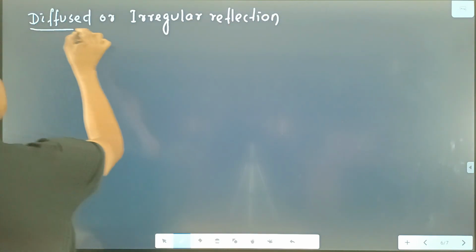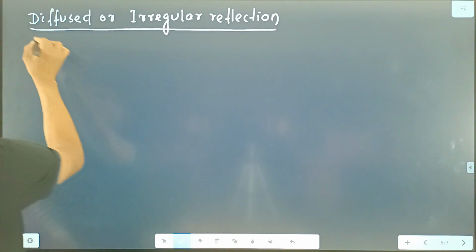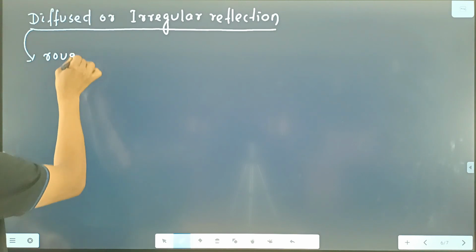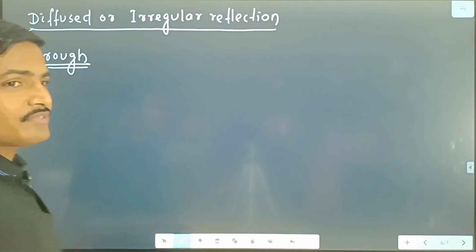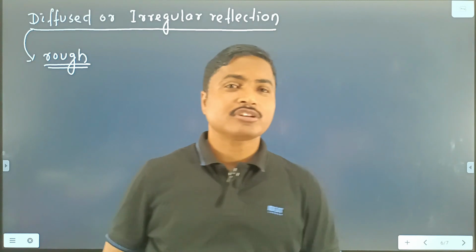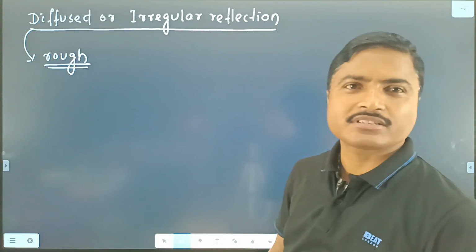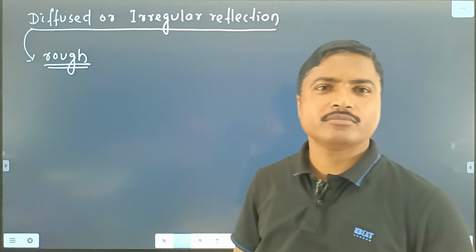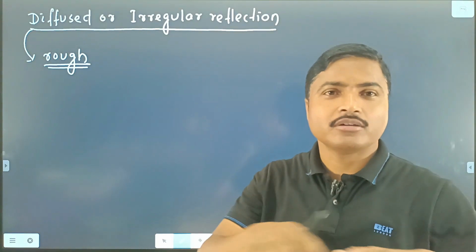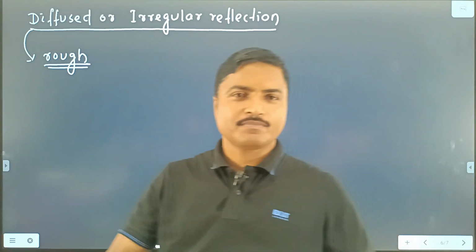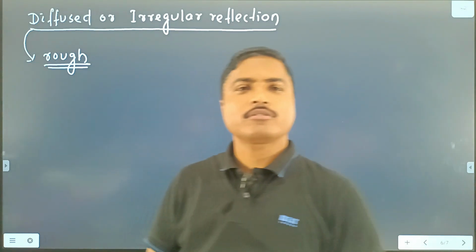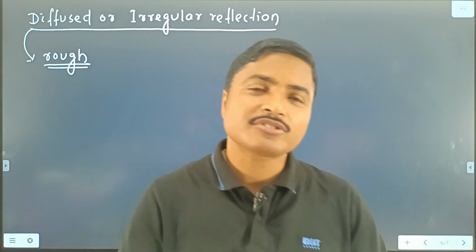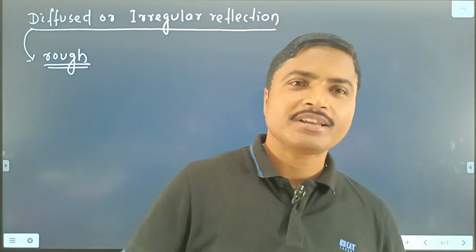Irregular reflection means the surface of the body is a rough surface, not a smooth surface, not a highly smooth surface. That is a rough surface. Rough surface means just like the wall of your classroom, the surface of your white paper, or the surface of the paper of your notebook. These are the examples of the rough surface. And in case of a rough surface, what happened? Here also reflection is there.